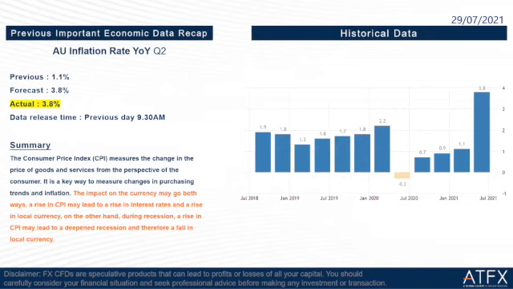Okay, so let us start our briefing for today. Today is 29th July, Thursday. Let us take a recap on the previous important economic data.